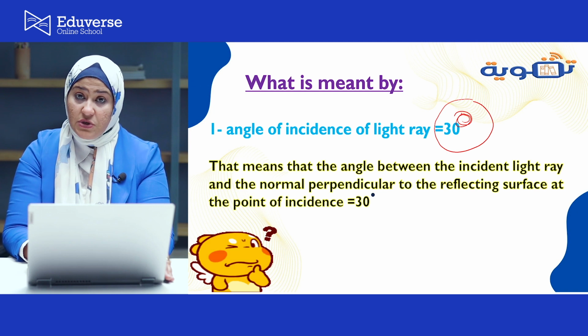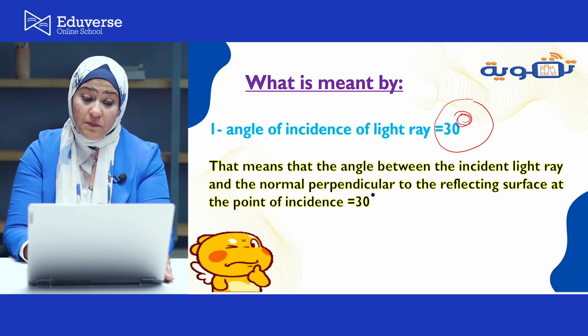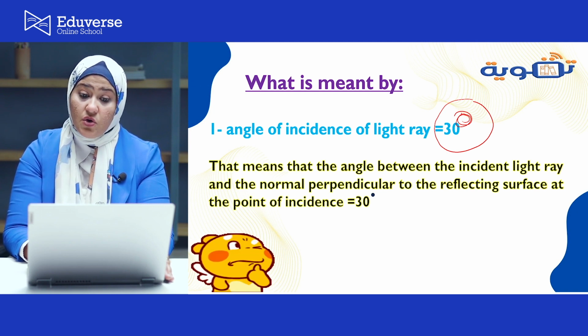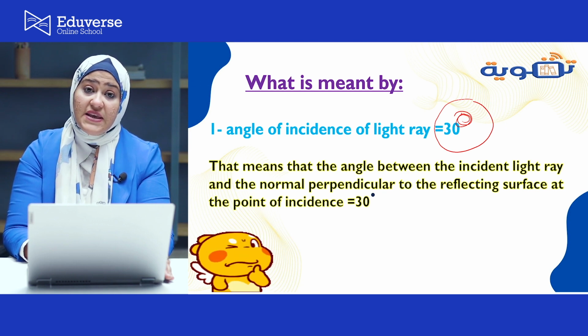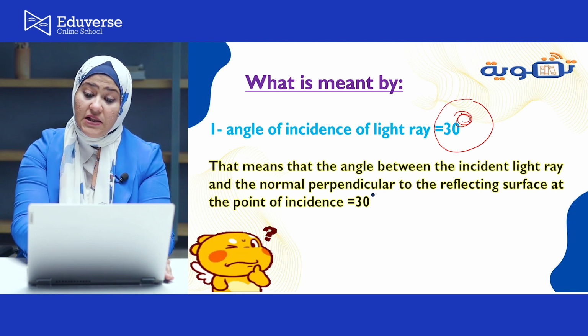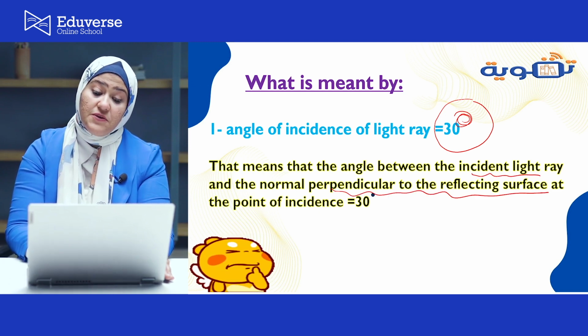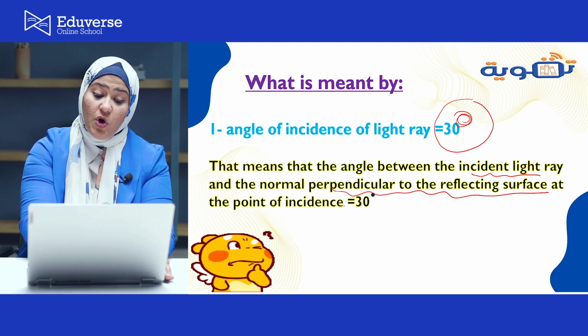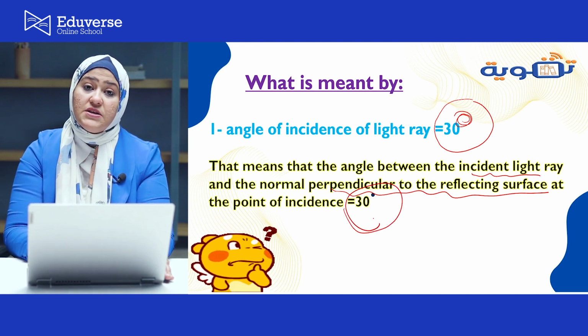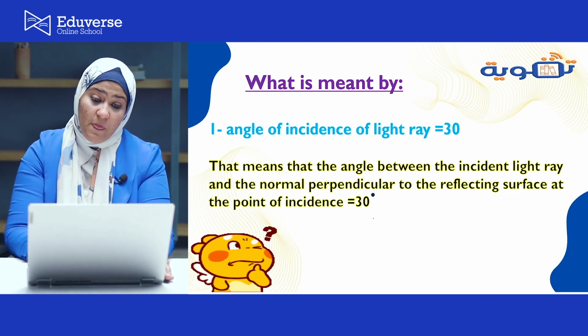Okay, let's see this question. What is meant by angle of incidence of light ray equal to 30 degrees? Of course, like we said, this means that the angle between incident light ray and the normal perpendicular to the reflecting surface at a point of incidence equals 30 degrees.